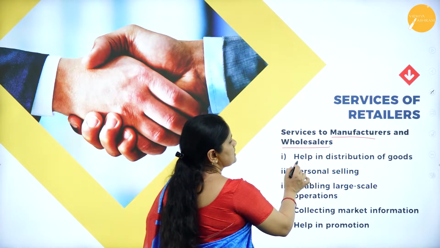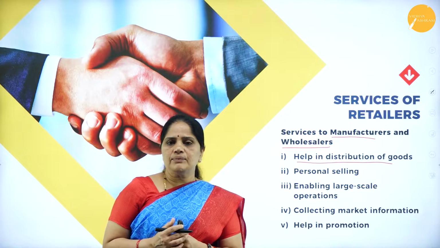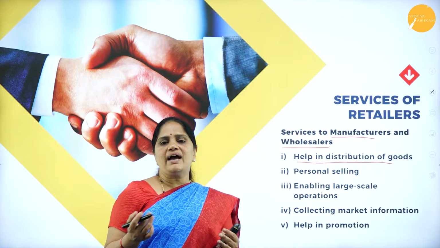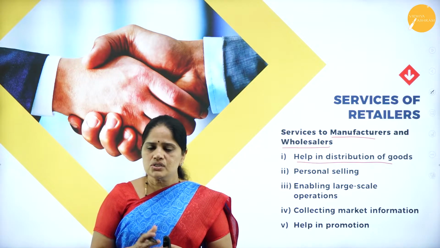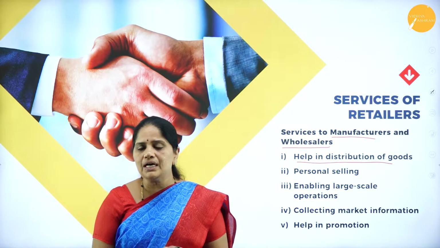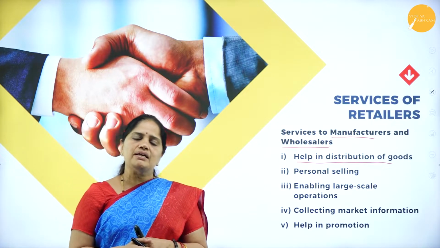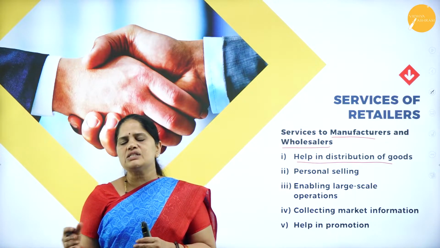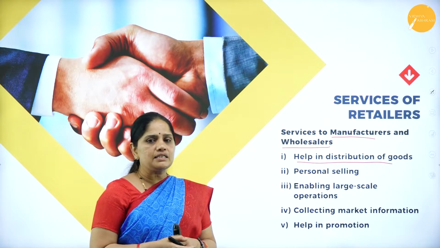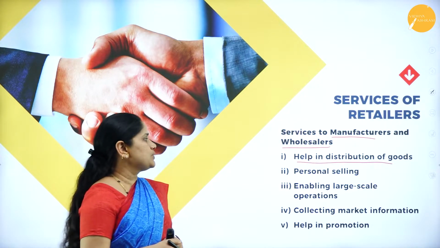Now here, he tells us that he helps in the distribution of goods. Now we know that the manufacturer will be engaged in manufacture of goods and services, so he will have little time for marketing or selling. So whatever he is manufacturing, he will be selling it in bulk to the wholesaler. Now this wholesaler, depending on the type of goods which is demanded by the consumer, will be selling these goods to the retailer, who in turn will be selling it to the ultimate consumer of the product. So in this way, the retail trader helps in distribution of goods.